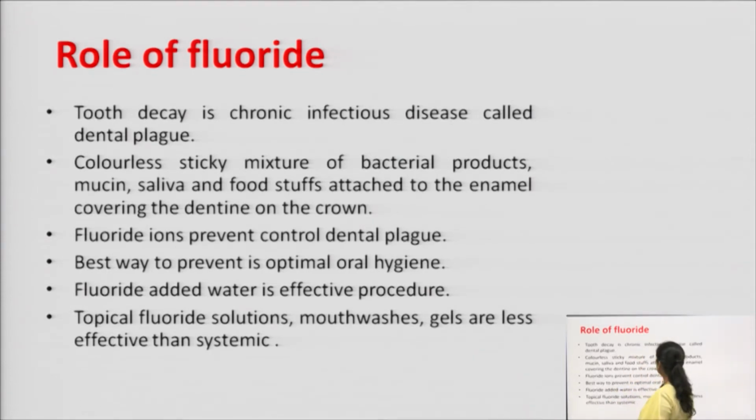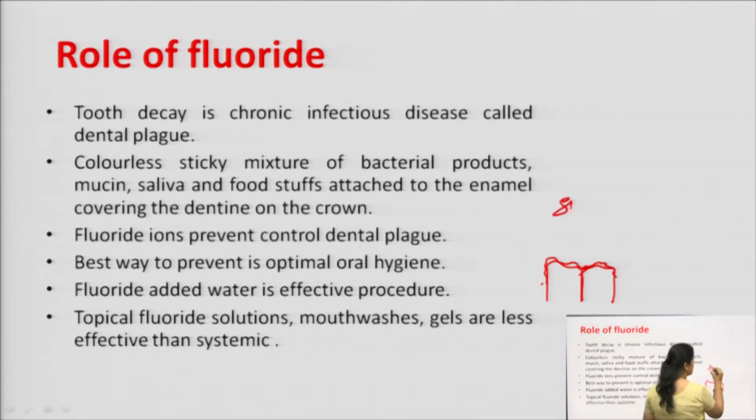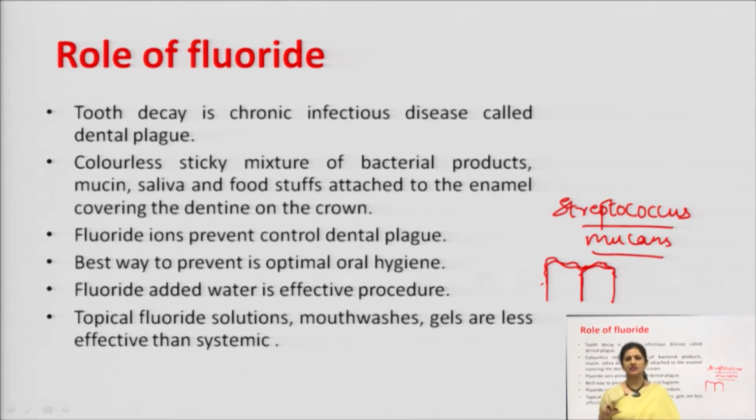Tooth decay is a chronic infectious disease called dental plaque. What happens is, whenever there is a deposit of the food stuff or the sugars or the carbohydrate in the tooth, that leads to the action of the bacteria Streptococcus mutans, which break down that sugar component, the carbohydrates, and that leads to the caries.